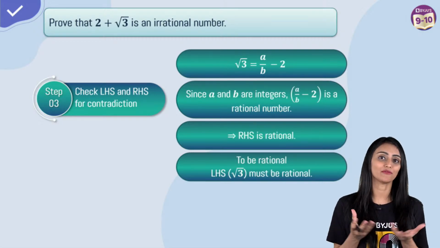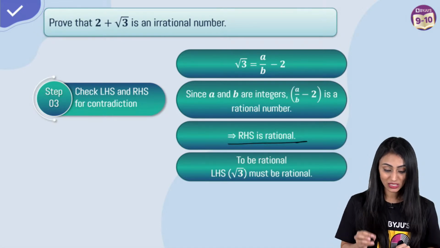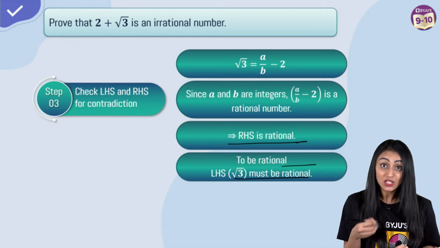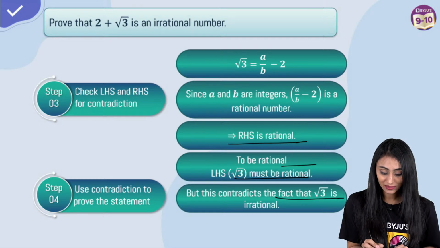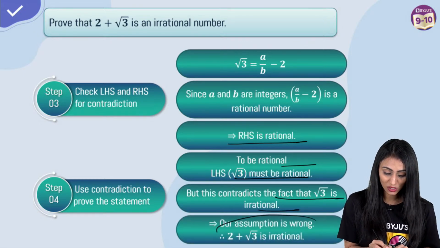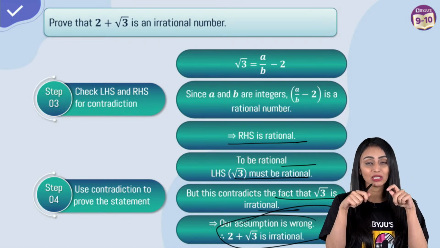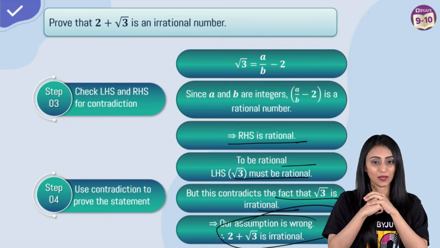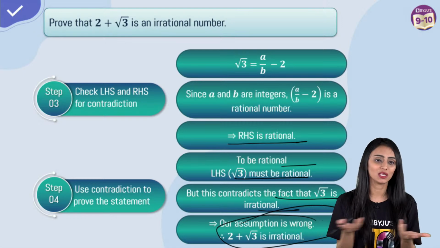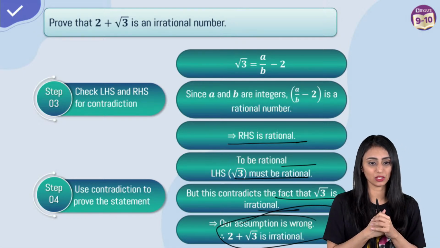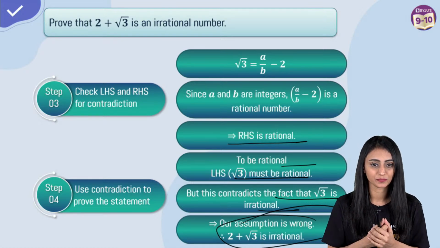Equality means both the sides have to be equal, but this is not equal. So what we can say is that RHS is rational. To be equal, LHS must also be rational, but this is not the case. This contradicts the fact that root 3 is irrational, hence our assumption is wrong. 2 plus root 3 is irrational. One more thing, the sum of a rational and an irrational will always be irrational. Absolutely, Shruti. Rational and irrational, how can they be equal? We already know that root 3 is irrational. But a by b minus 2, that is rational, right? How can they be equal?